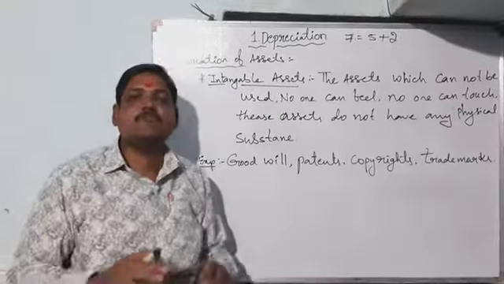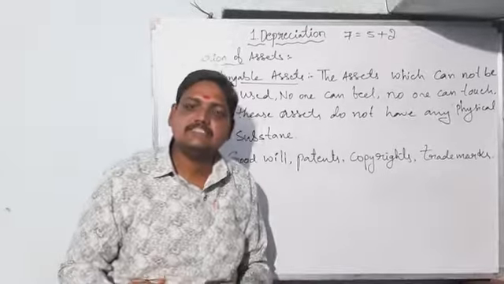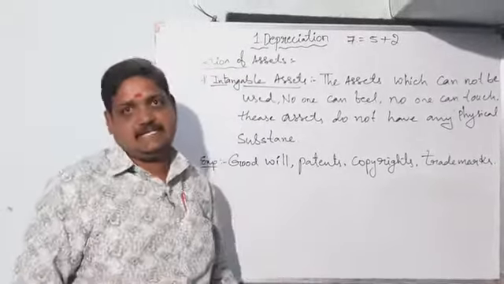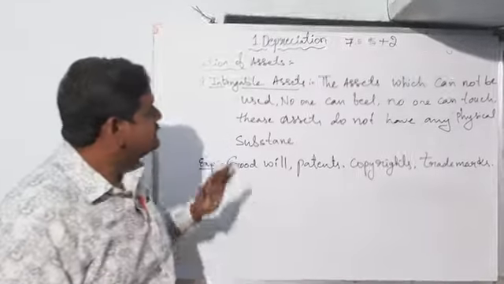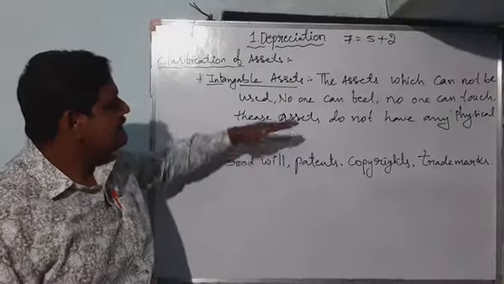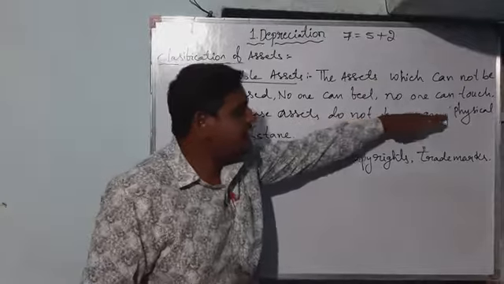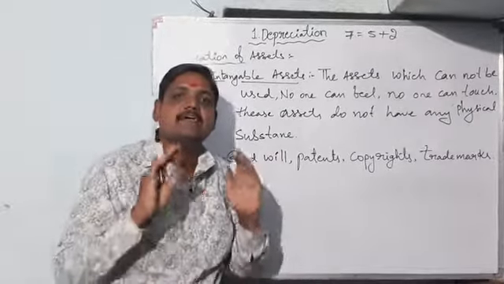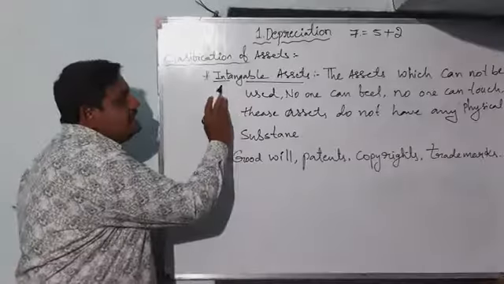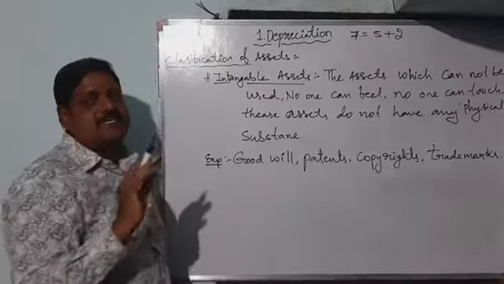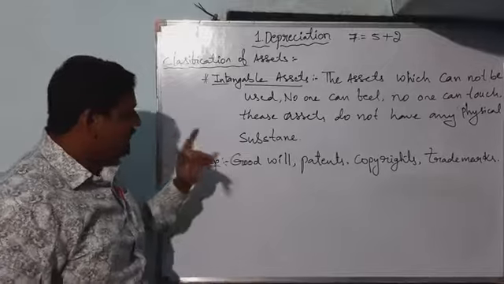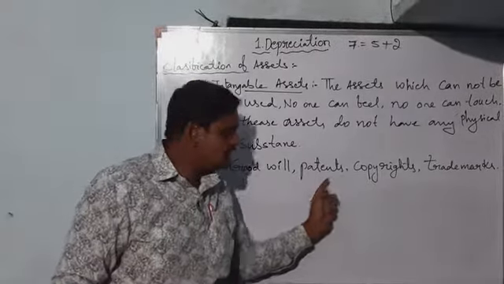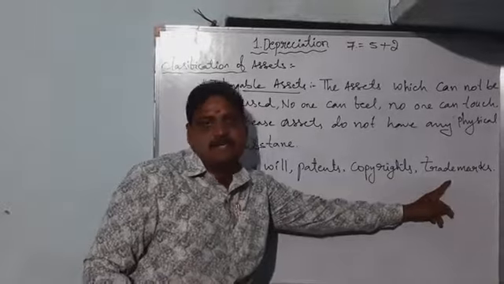That's why they are called intangible assets. For example, goodwill, and the second one is patents, copyrights and trademarks.